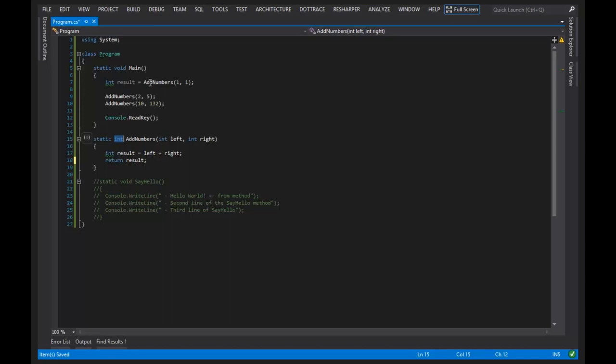The second thing that happens, the most interesting thing that happens in my opinion, is that we are now allowed to invoke the method and have its data be stored in a variable. Or in fact, if we wanted to get all crazy, we could have this be nested really deep in an expression, but that makes things a little bit more difficult to read.